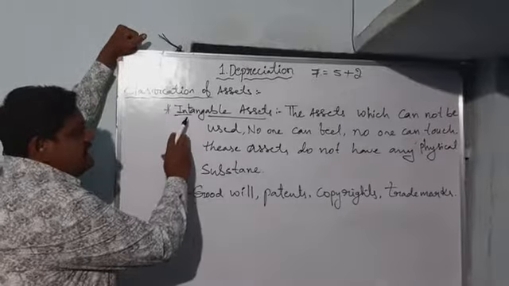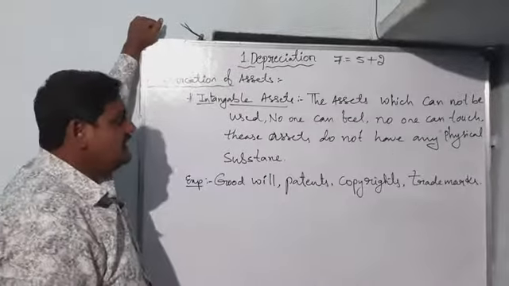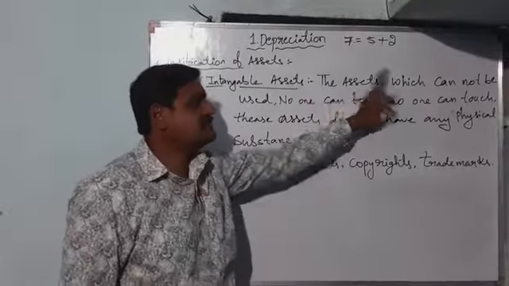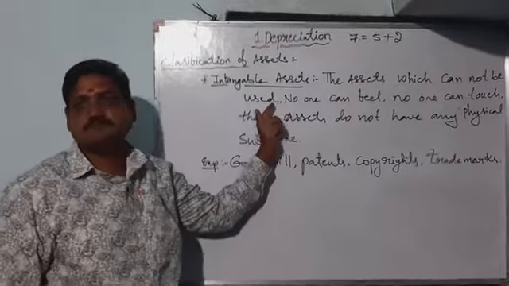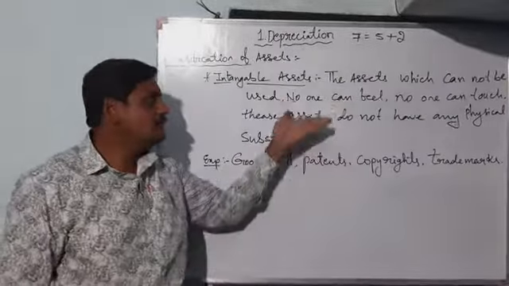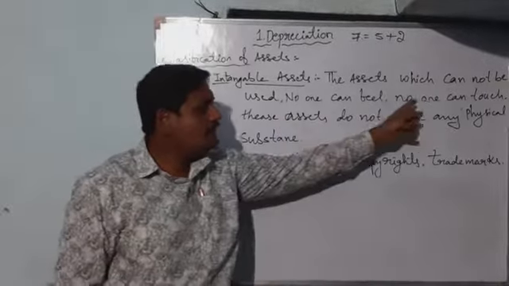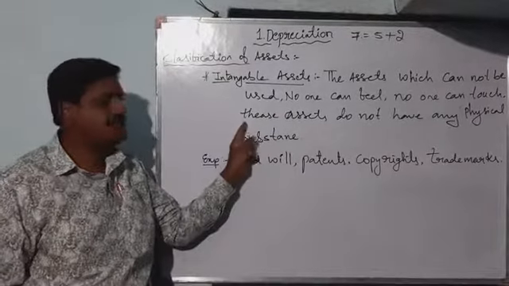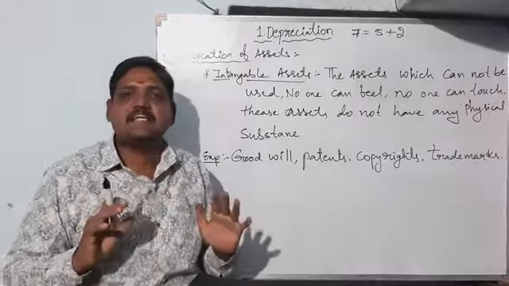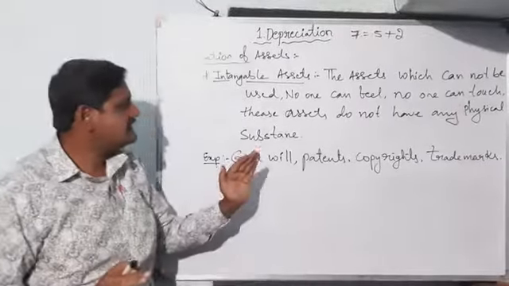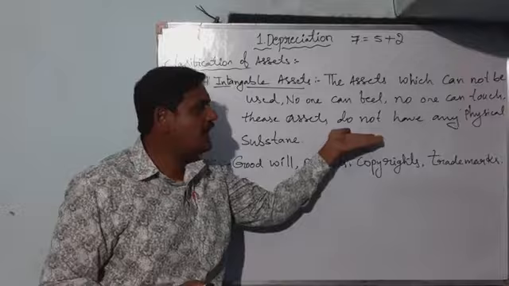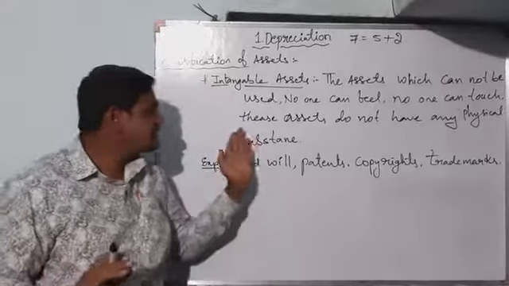Now, intangible assets. Intangible assets are the assets which cannot be used physically by any person. No one can feel, touch, or see them. These assets do not have any physical substance.